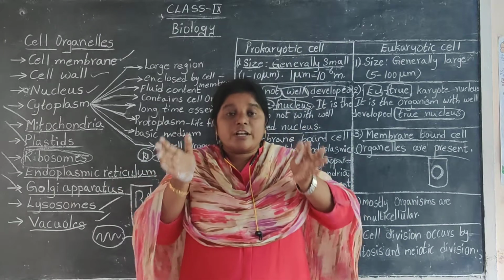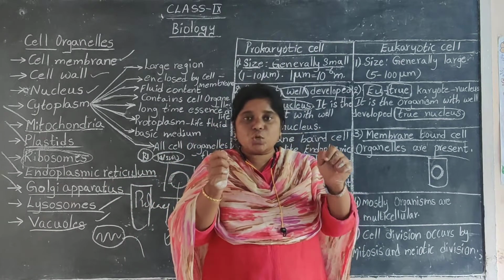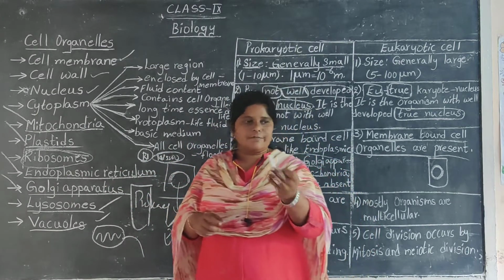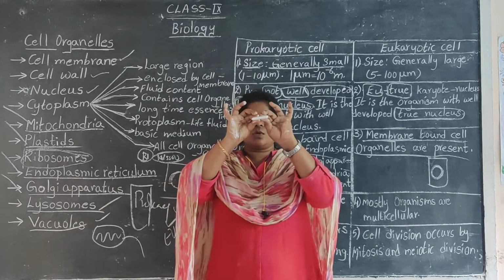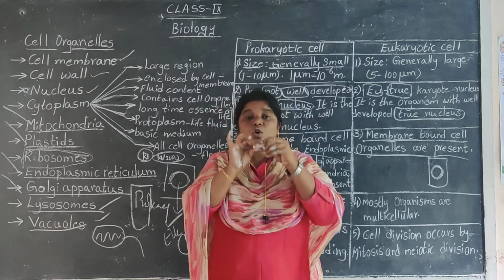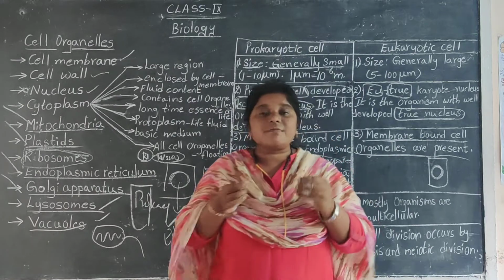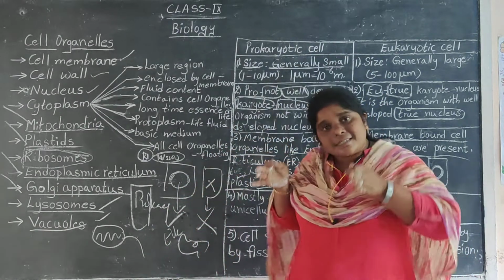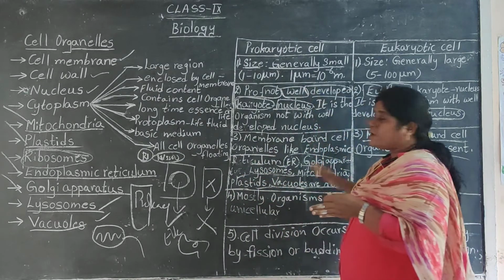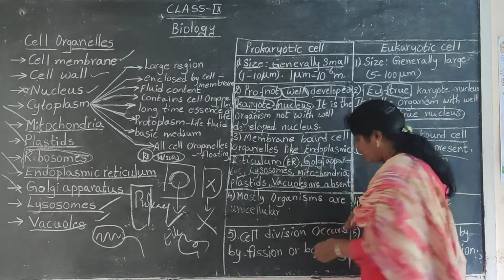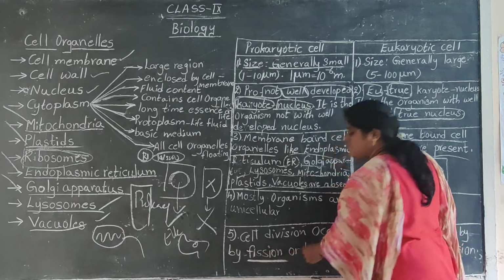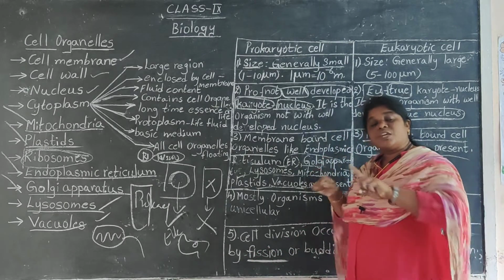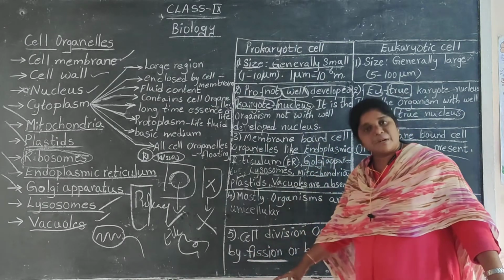Take this chalk, I am dividing it into two equal halves. That is called binary fission. Like that, the reproduction of prokaryotic organisms can happen through fission, the division of the parent organism into two equal halves.